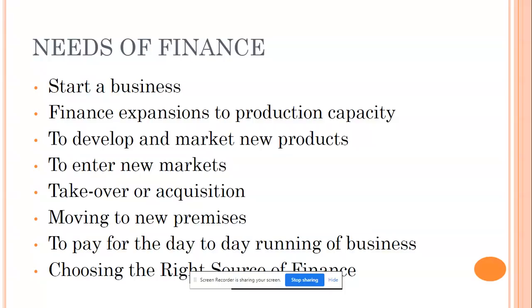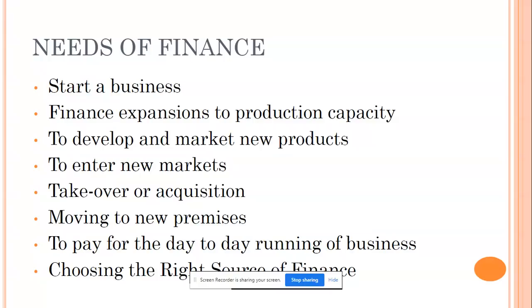Moving to new premises, from the current premises you are moving to a new office. So you need finance again, because you need to pay advance, you need to pay some running expenses before getting into your new office. To procure raw material, to pay salary, everywhere money is required.